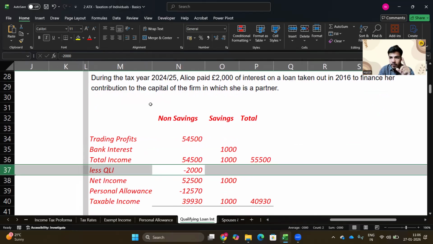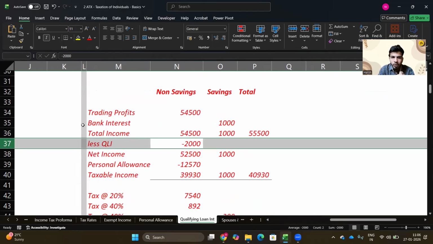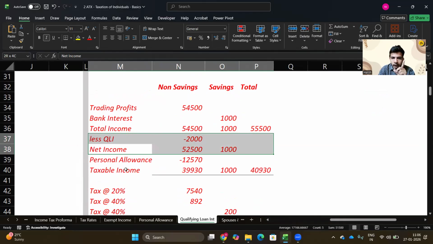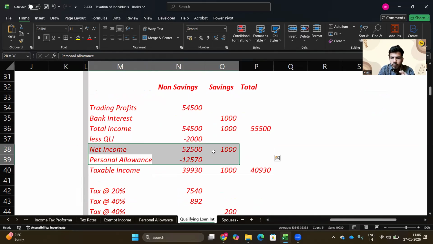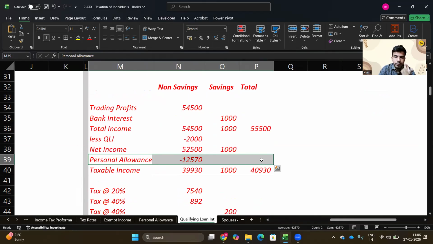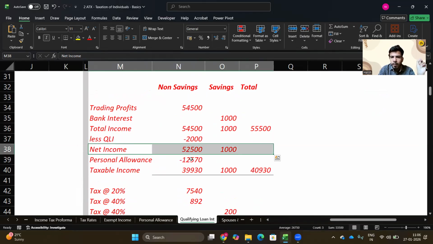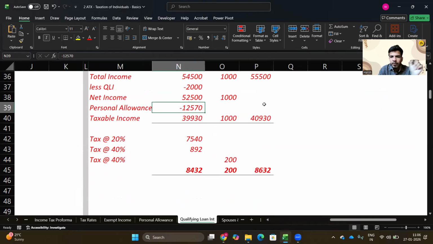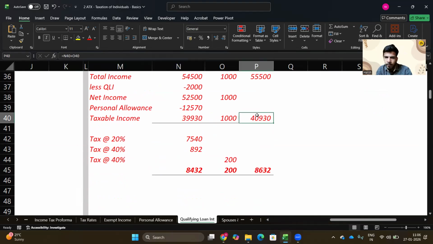This you can see is deducted from your total income, not after your net income. Personal allowance comes afterwards. You get personal allowance afterwards, after deducting this qualifying loan interest. So you get the net income here. You apply personal allowance, so your taxable income is 40,930 pound. So the 2,000 is reducing your total overall income.